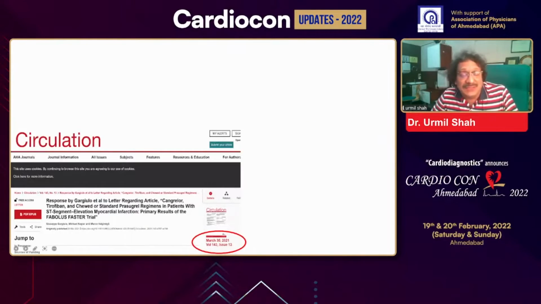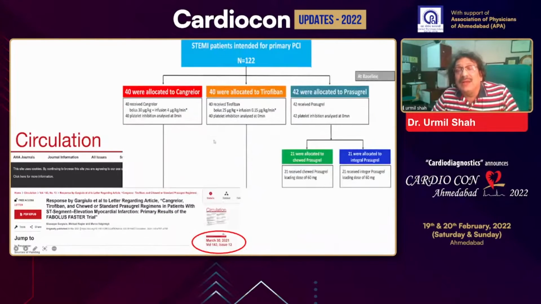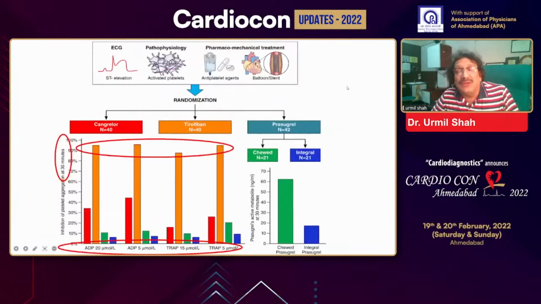This is a very recent study, the FABULOUS-FASTER study, which compared, as you can see here, one group of patients undergoing a STEMI procedure. 40 patients were randomized to cangrelor, 40 patients to tirofiban, and the prasugrel group. The purpose of this study was to know what platelet inhibition is achieved at the end of 30 minutes. As you can see, at the end of 30 minutes, compared to cangrelor, tirofiban was much more effective. Almost 90% platelet inhibition was achieved.